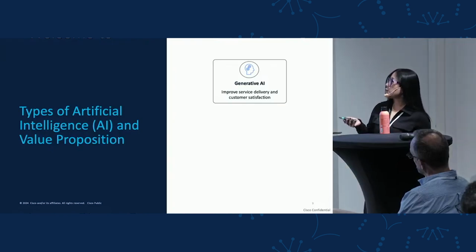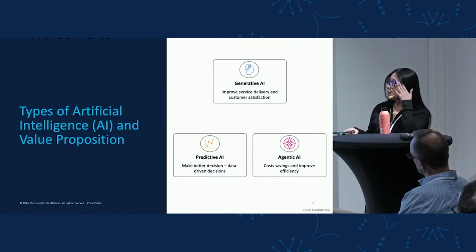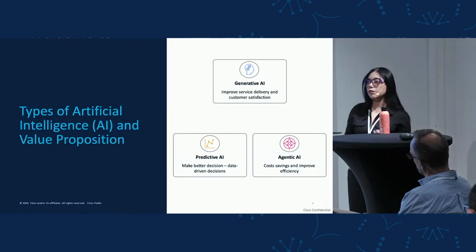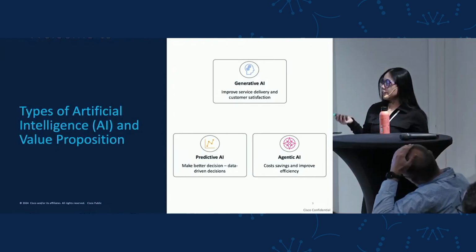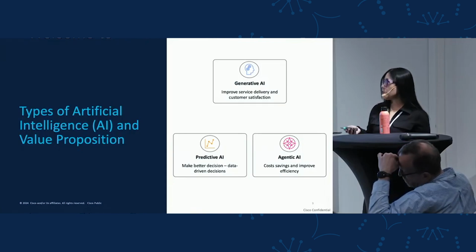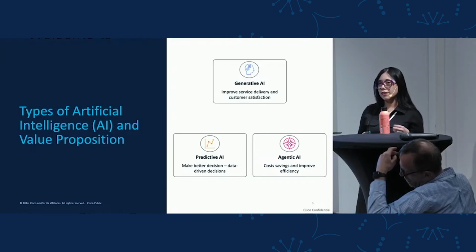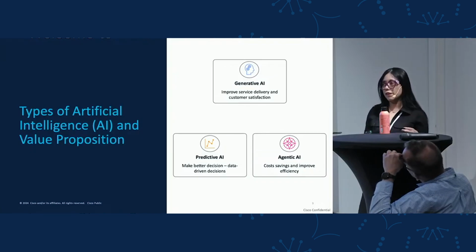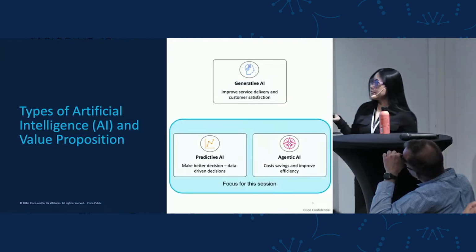We have also other types of AI, like for example, predictive AI and agentic AI. Predictive AI will help the business to make better decisions based on analysis of data. So it will predict future outcomes by analyzing some data. And then we have agentic AI that will help the business to reduce cost and improve efficiency. How? By allowing the autonomous agents to interact with our tools, and based on that interaction, then adapt through the interactions, and then help us to execute different tasks. So our session will focus on these two, the predictive AI and the agentic AI.